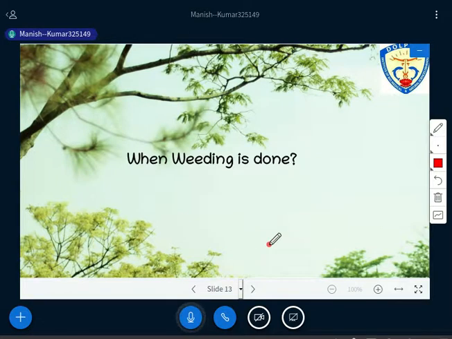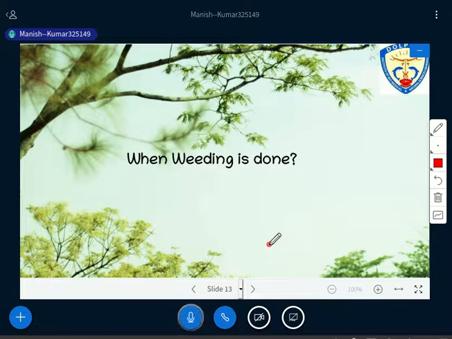Now the question is, when does the weeding have to be done, right? These things we also need to understand here: when the weeding has to be done. Without knowing that, it is very difficult to know how this operation has to be carried out.